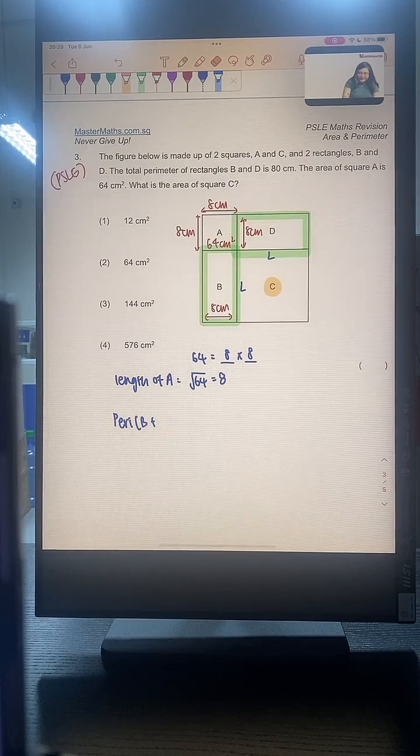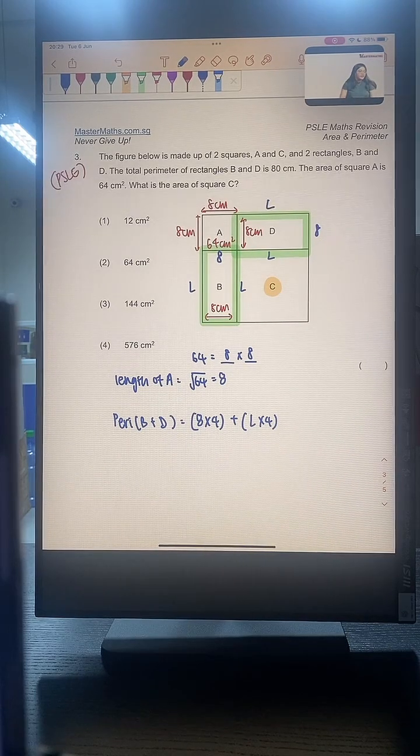Everybody able to see this? Because this is length, length, length, length, 8, 8, 8, 8 respectively. So the perimeter of B and D is 8 times 4 plus length times 4.